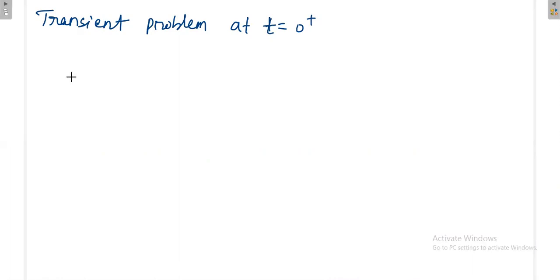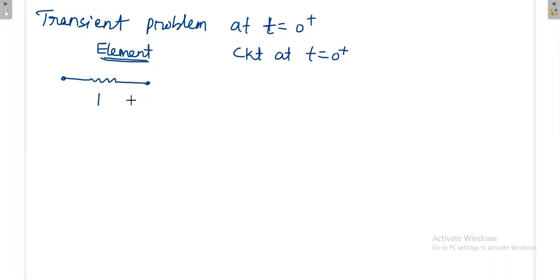So what are all the elements that are possible in the circuit? You may have a resistance. Again, what is the equivalent circuit at t is equal to 0 plus? If you have a resistance, how will you represent it at t is equal to 0 plus? Because resistance is always a resistance only, you will simply represent it as a resistance.